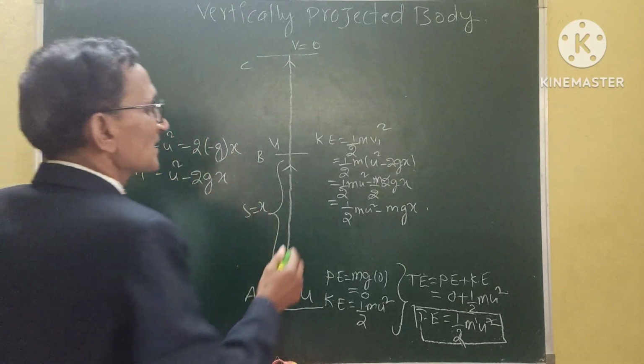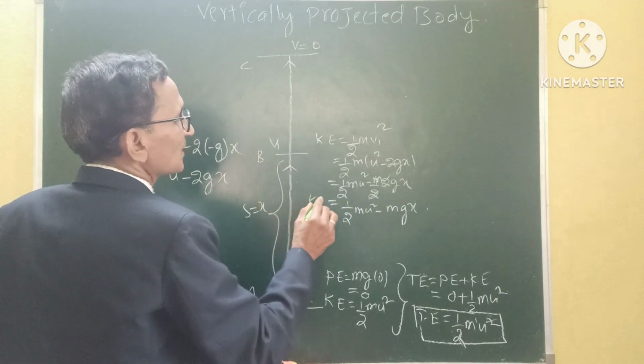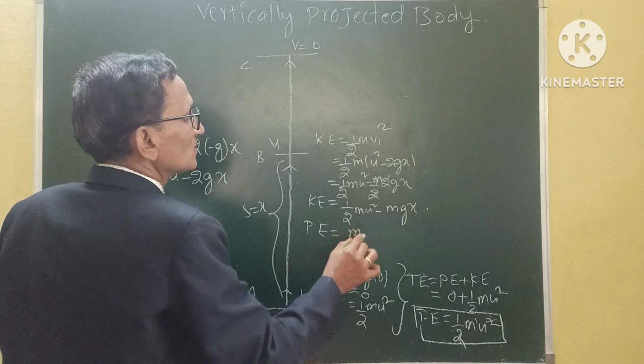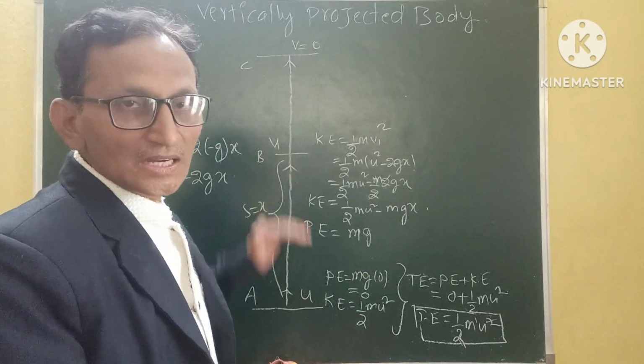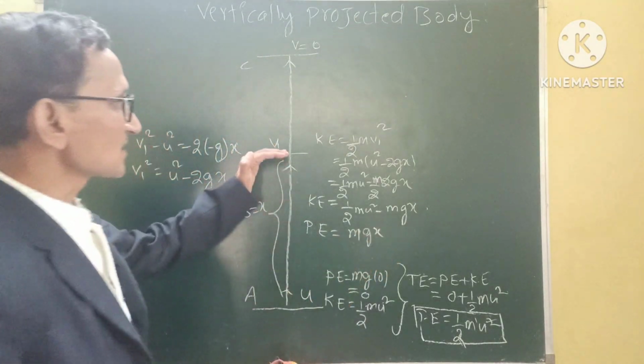Now what happened to the potential energy? The potential energy is mgx. So we are taking the potential energy as mgx. Potential energy is equal to mgh. What is the height traveled by the body? What is the height from the ground? It is x distance. Height from the ground is x distance, h is equal to x.